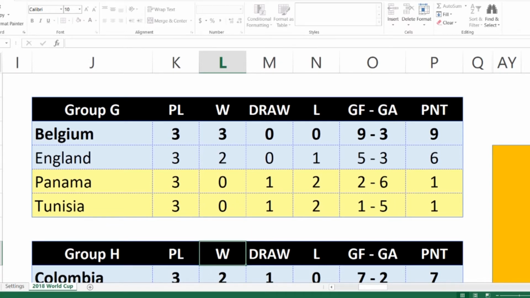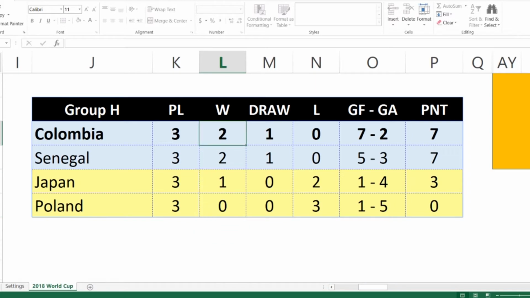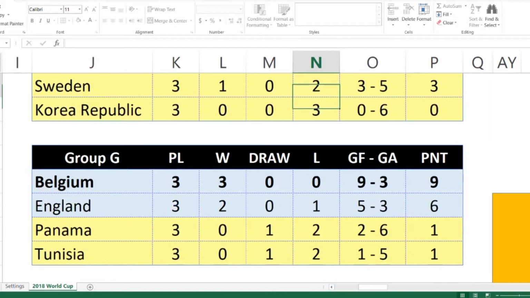You know, they came out on top. And moving on to the last group, we have Colombia on top, no big surprise there, and then Senegal. Actually, wow, okay, this is one where they came out with the same point difference, except Colombia had more goals in favor. So there you go. That is my group stage, guys.